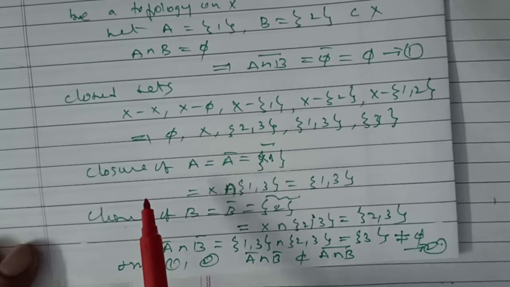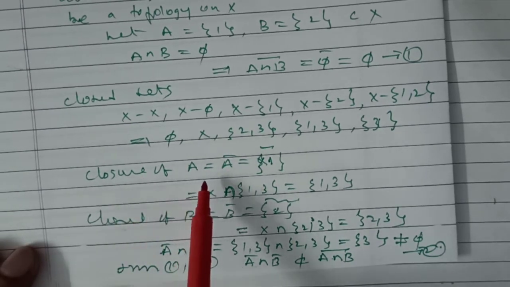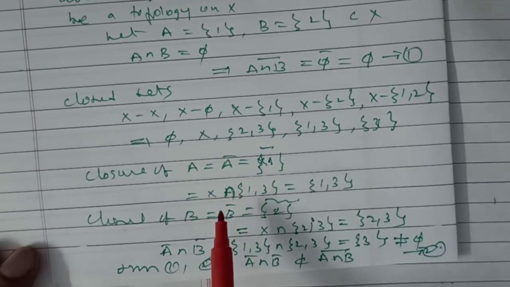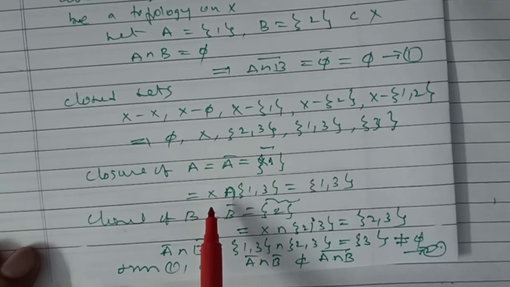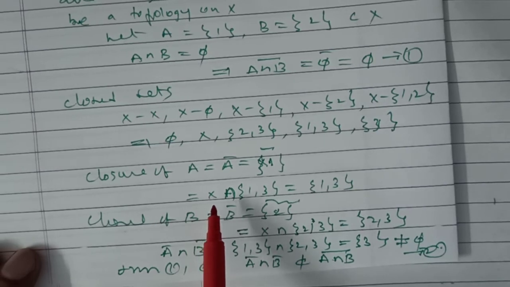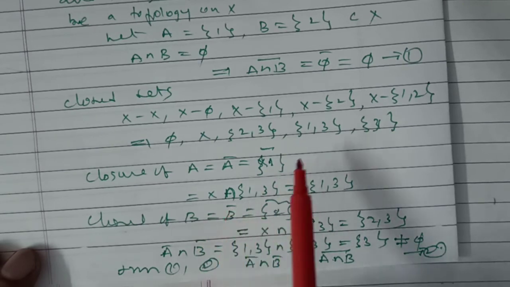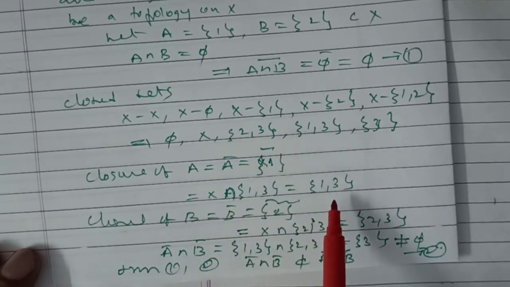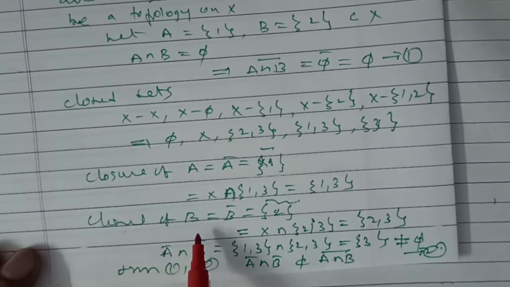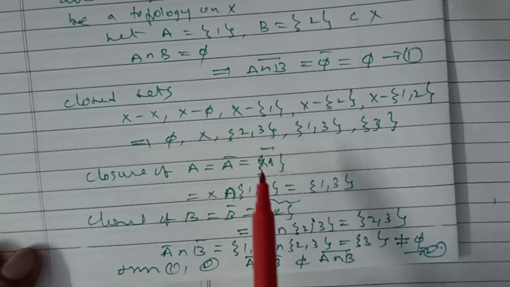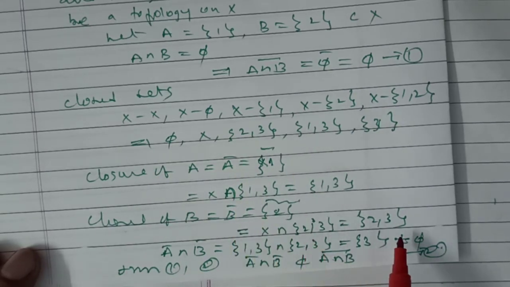Once again, to explain: closure of A is A bar, equal to {1} bar, which is the intersection of all closed sets containing 1: X and {1, 3}, giving {1, 3}. Similarly, closure of B is {2} bar, the intersection of all closed sets containing 2: X and {2, 3}, giving {2, 3}.